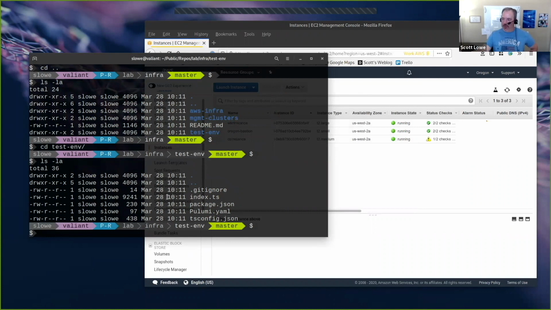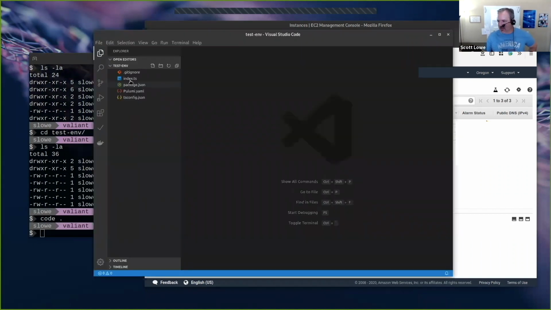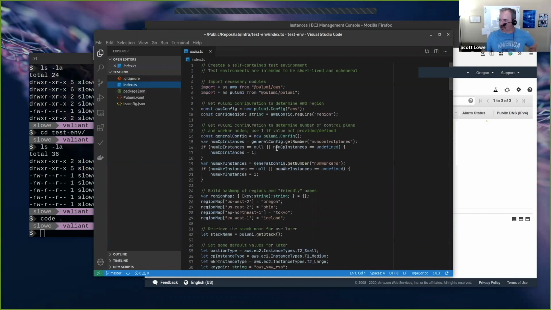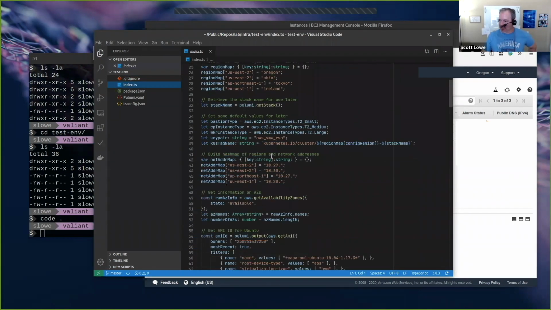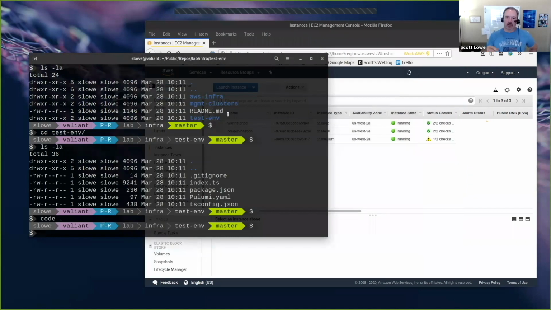But in this case, for example, I've got a combined set of code in this TypeScript file that doesn't use the other previous stacks, but instead spins up an entirely new test environment across some region that I'll specify. It will create an independent VPC, independent subnets, independent internet gateways, NAT gateways, route table associations, security groups, et cetera, that I'll then consume for other testing purposes besides the more persistent infrastructure that I maintain that I showed you already.